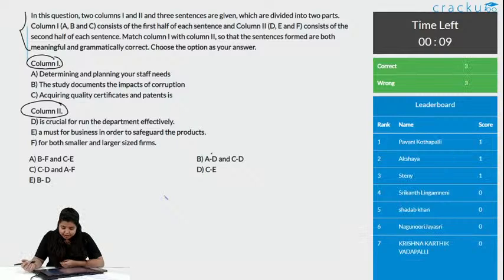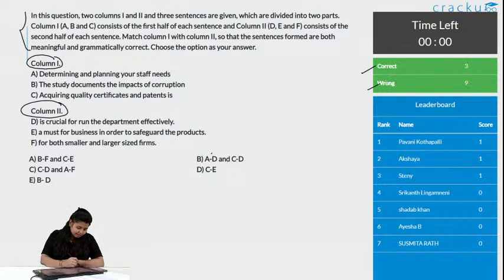Okay, there is one correct answer, 3 wrong answers. Okay, the time's up and there are 3 correct answers and 9 wrong answers. Definitely we will see what the correct answer is.